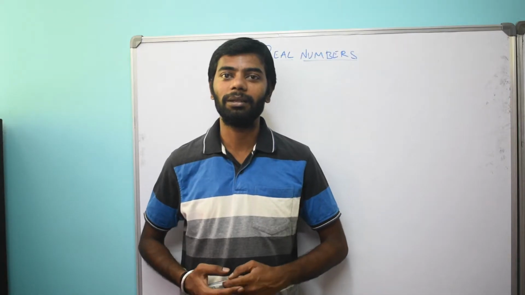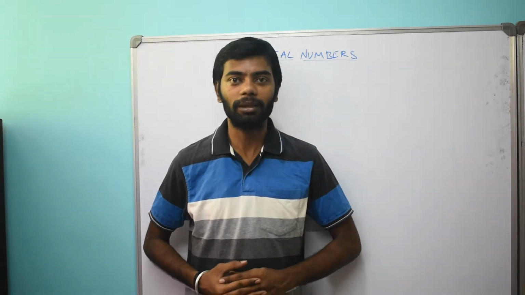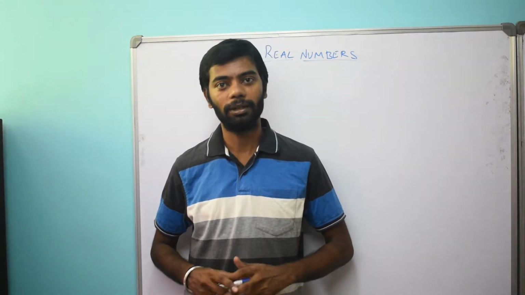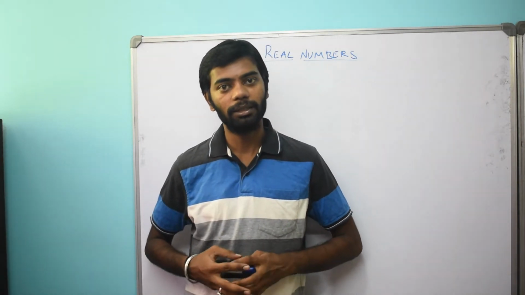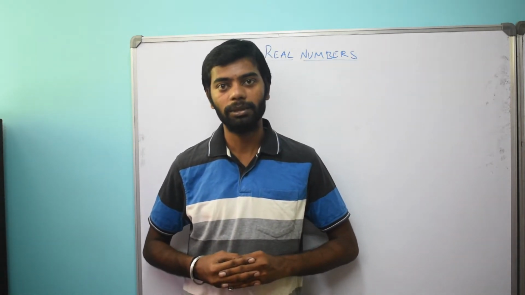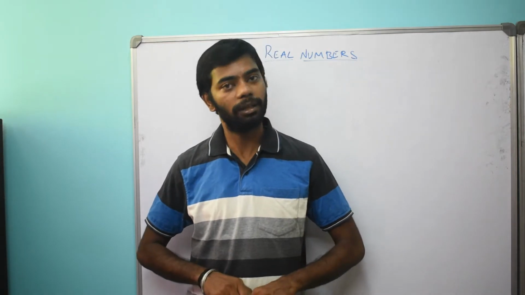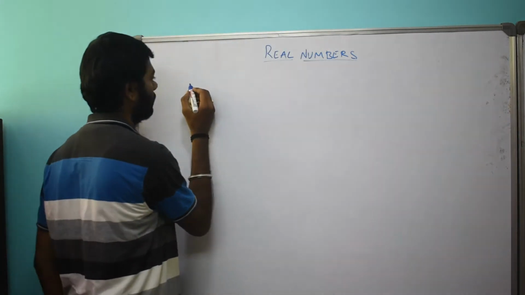In this video session, we are going to learn about real numbers and Euclid's division lemma. Let's get into the topic. Real numbers are the numbers on which all the arithmetic operations can be performed. Let us say the examples of real numbers are integers, natural numbers, whole numbers, rational numbers, and irrational numbers.